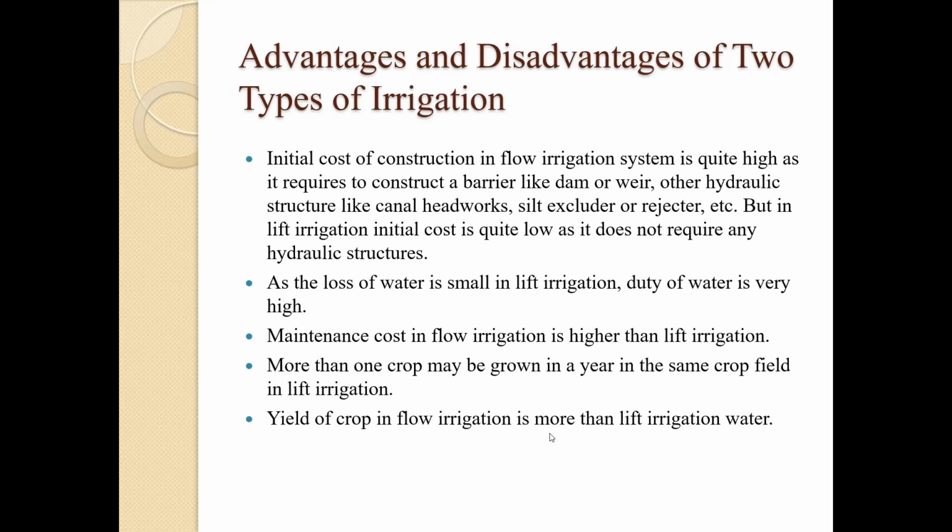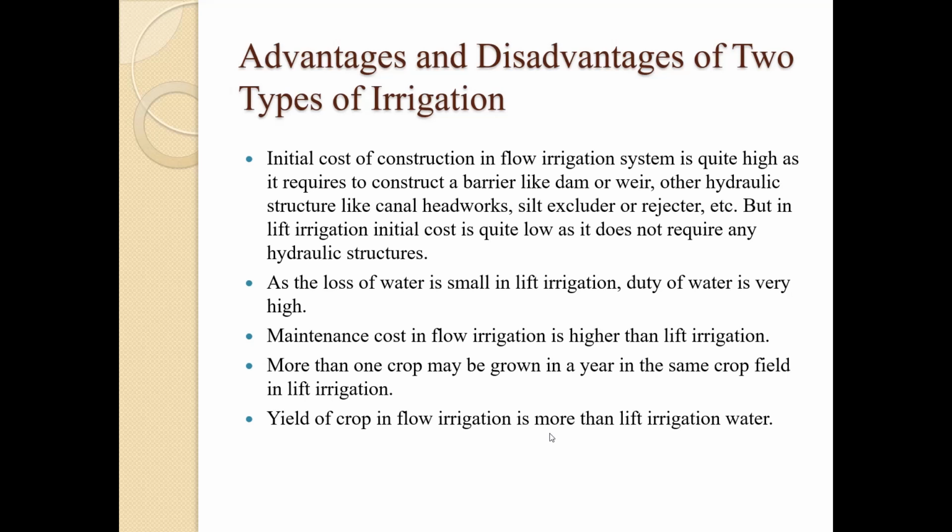Then the initial cost of construction in the flow irrigation system is quite high, as we have to go for barriers like a dam or weir or other hydraulic structures like canal headworks, silt excluder or ejector, etc. But in lift irrigation, the initial cost is quite low as compared to flow irrigation because it does not require any hydraulic structure. Simply it needs a pipe network and the pumps.